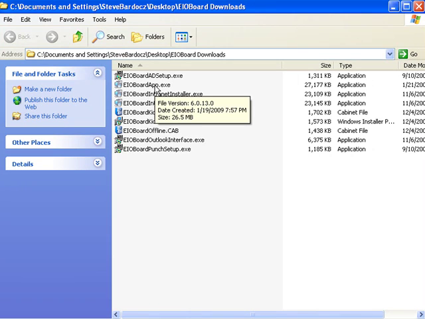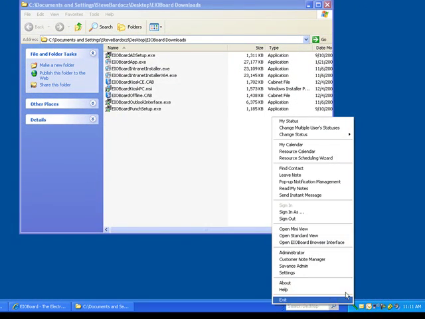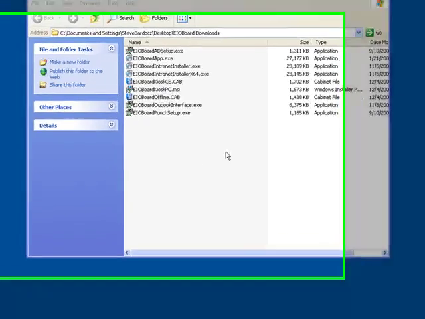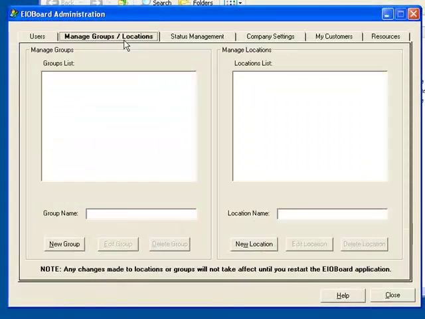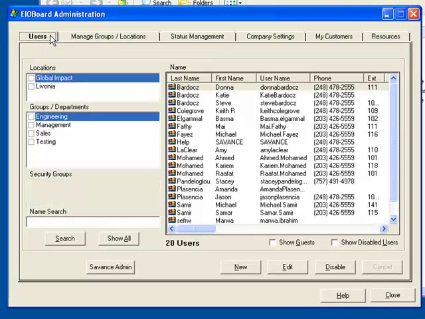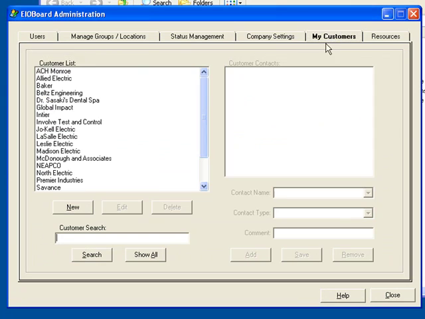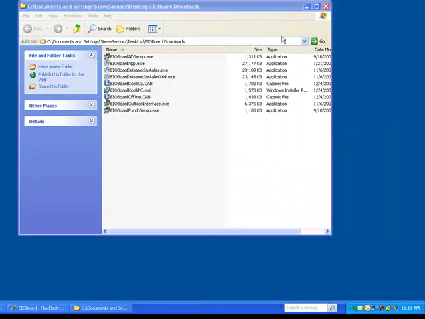It gives you the opportunity to download that. And that's a client application. You're welcome to install it on the server, but it is actually designed as a client application. Now, inside of the administrator, you can do things like manage your groups, manage your statuses, manage your users, review a bunch of company settings, look at what you're configured for, and manage resources.